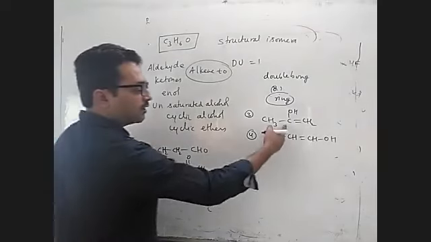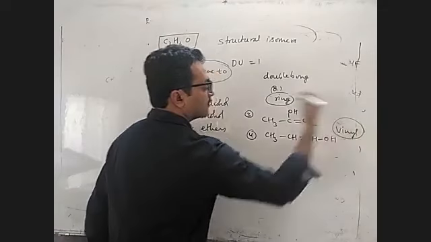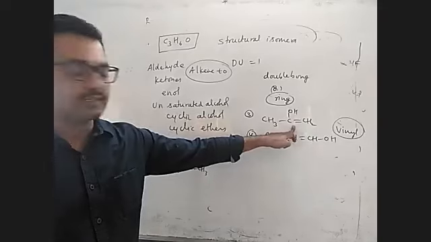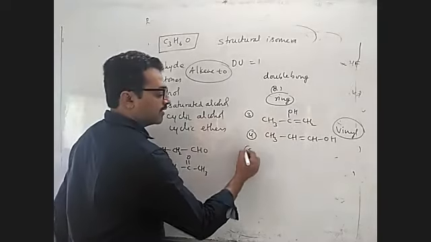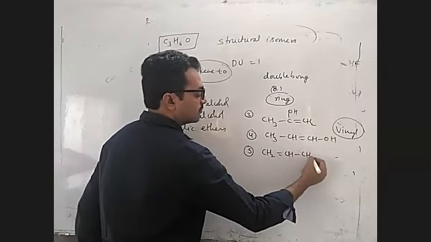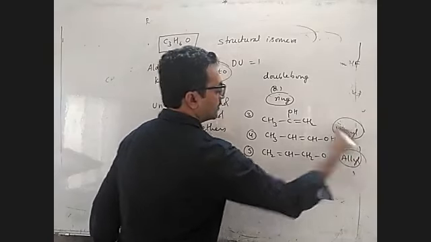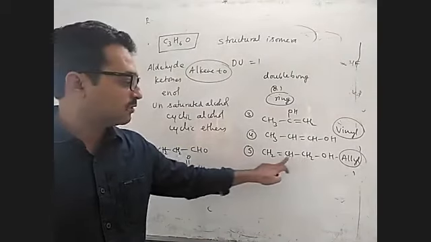These two are what system, children? Vinyl system. Vinyl means the CH2 double bond CH system. These two are vinylic bonds. Now next you can take allyl. What do you mean by allyl? You might have done it in the alkyl halide chapter. This is called an allyl system: an sp3 carbon which in turn is attached to an sp2 carbon.